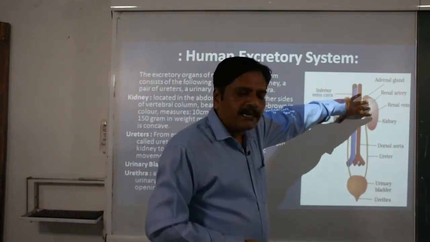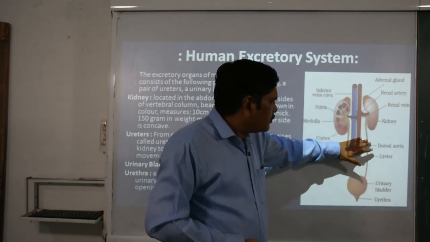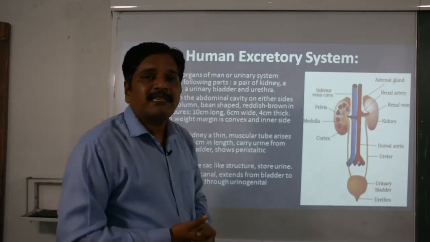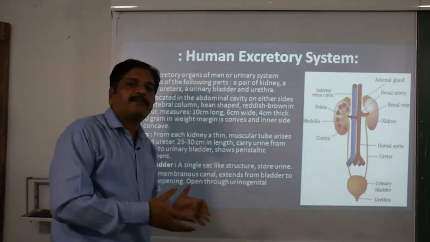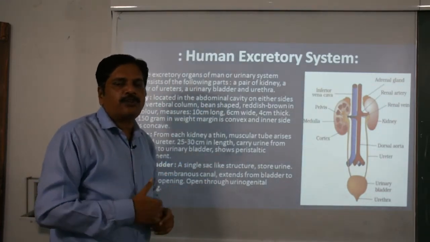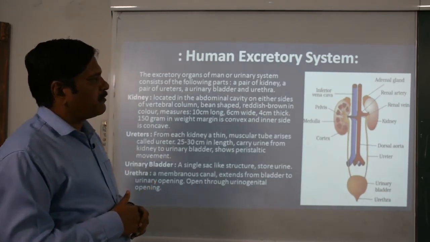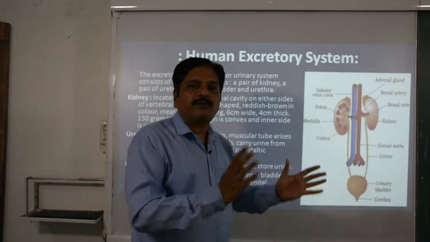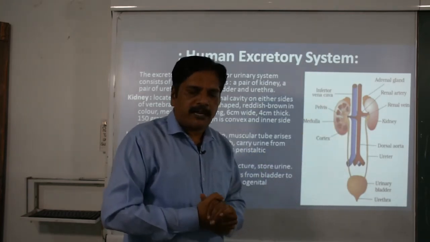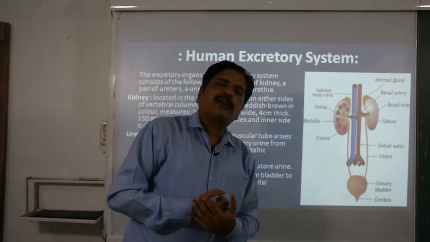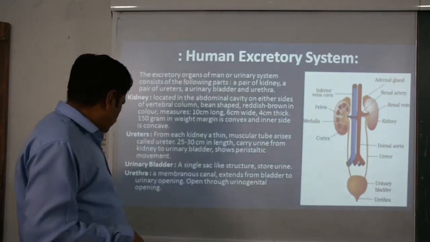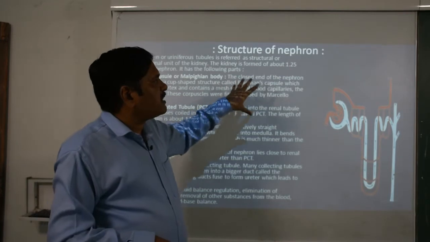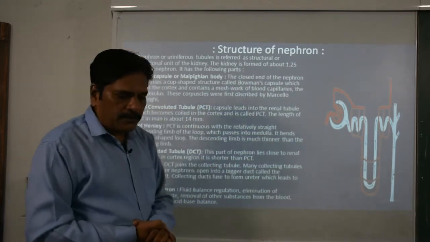These are the main excretory organs: kidney, ureter, urinary bladder and urethra. These are the accessory excretory organs which assist in the elimination of nitrogenous waste material from the body. Basically the kidneys are responsible for separating out the nitrogenous waste material, and the rest carry it from the kidney to outside. Now in the next slide we are discussing the structure of the nephron.